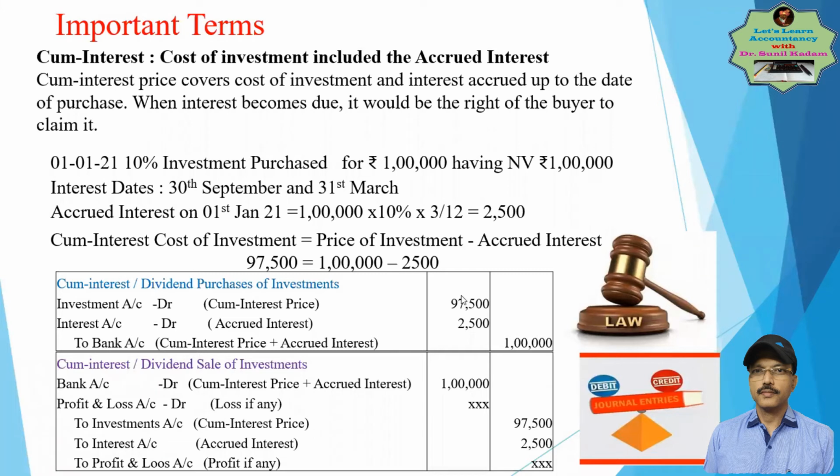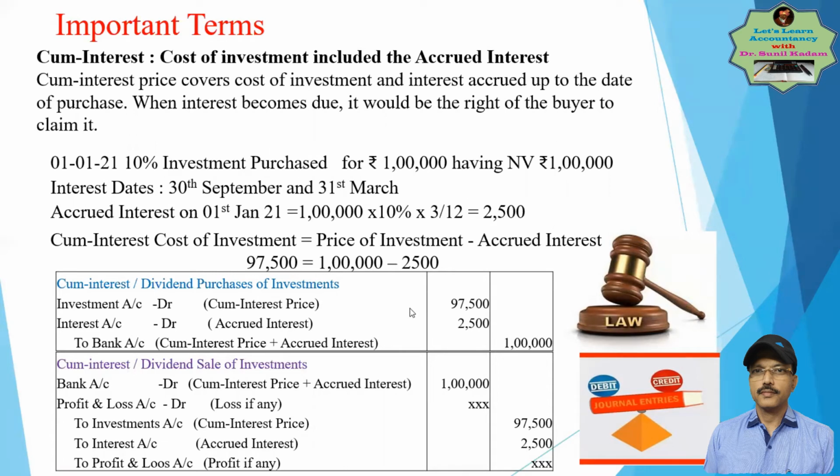In simple words, whenever cum-interest is given, you have to minus the interest from the total cost, and the balance would be your cost of cum-interest. So the cum-interest price is how much here? 97,500. How did we learn it? It's 1 lakh minus interest, which is 97,500, and we will pass the entry.